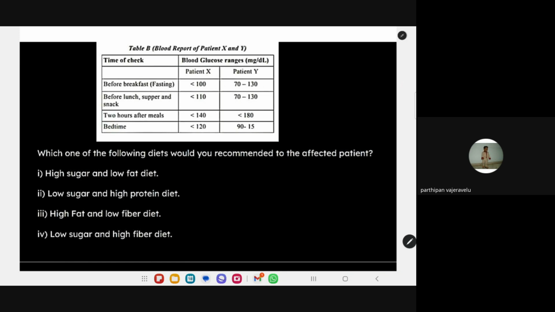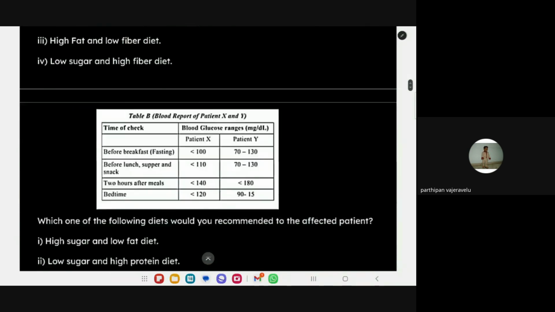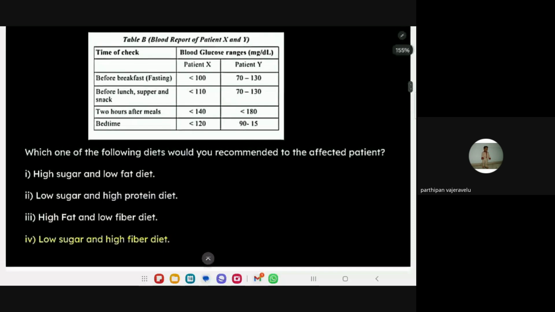Diabetes, ma'am. So what type of diet will you recommend? Now you are future doctors. What diet will you recommend to the affected patient? Low sugar content and high fiber diet, ma'am. Oh, wow. So already there are many doctors in our group now. Yes, low sugar, high fiber diet. That is important for a patient with diabetes mellitus.